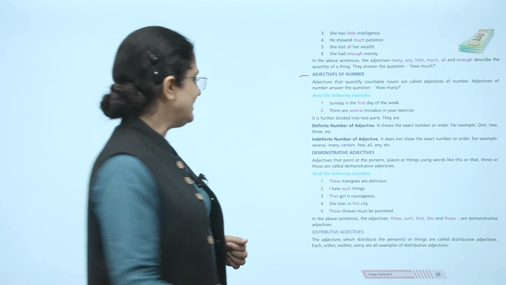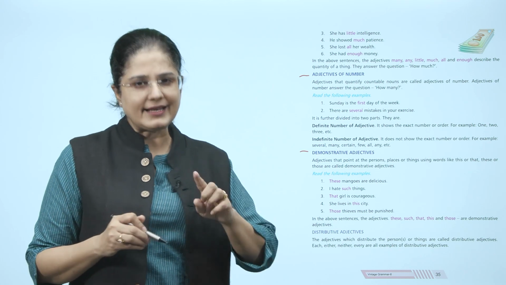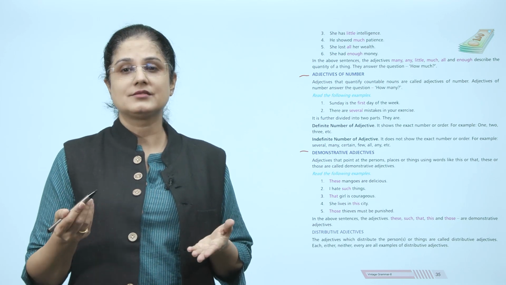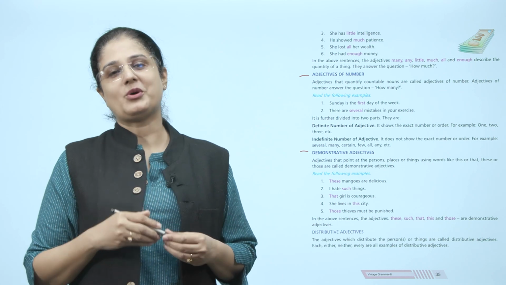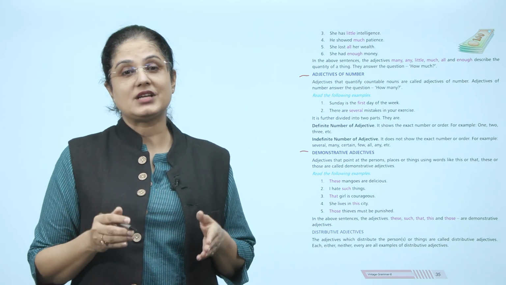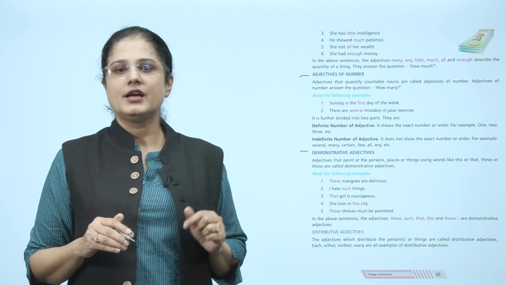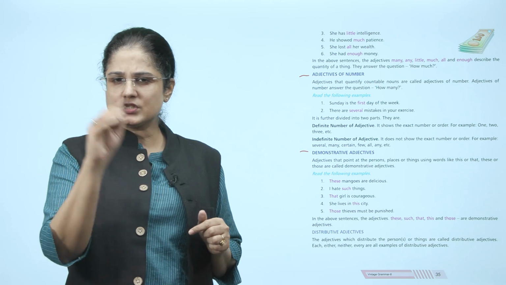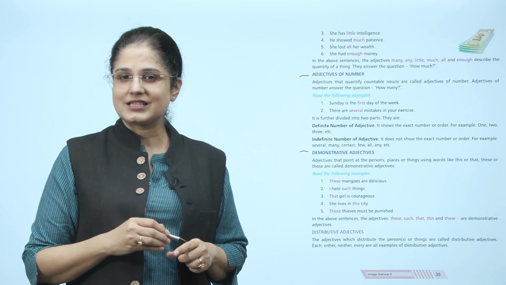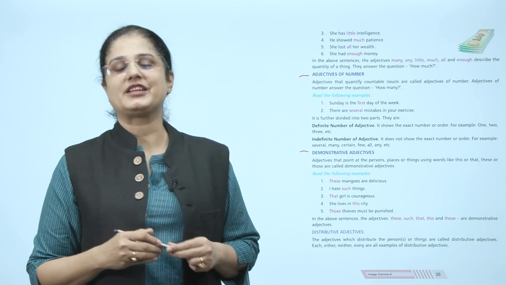Now let us look at the demonstrative adjectives. Adjectives that point at the persons, places or things using words like this or that, these or those are called demonstrative adjectives. For example, these mangoes are delicious. I hate such things. That girl is courageous. She lives in this city. Those thieves must be punished. In these sentences, the adjectives these, such, that, this and those are demonstrative adjectives.